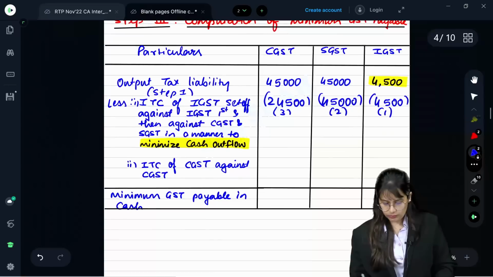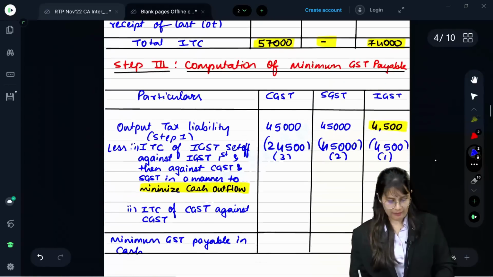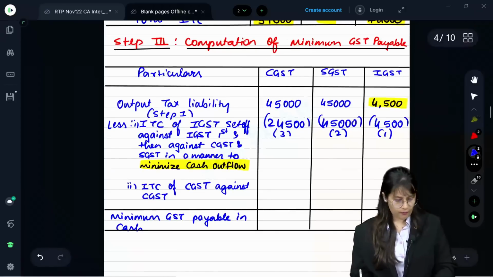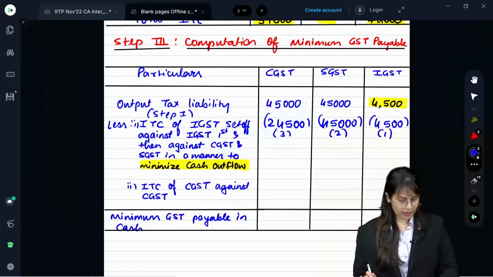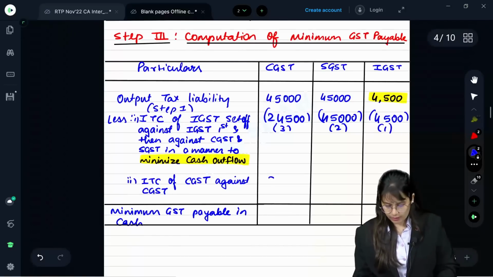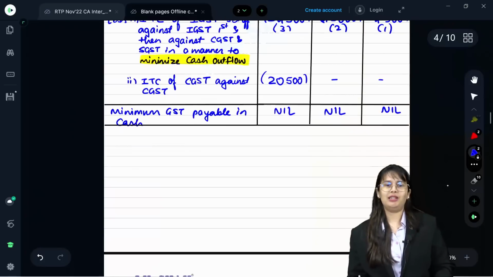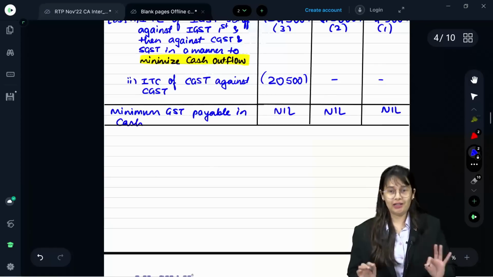So, how much is available? 57. But don't write entire 57. 45,000 minus 24,500, 20,500 only needed. So, write only 20,500. So, over here answer would be nil, nil, nil, and minimum GST payable in cash is nil.